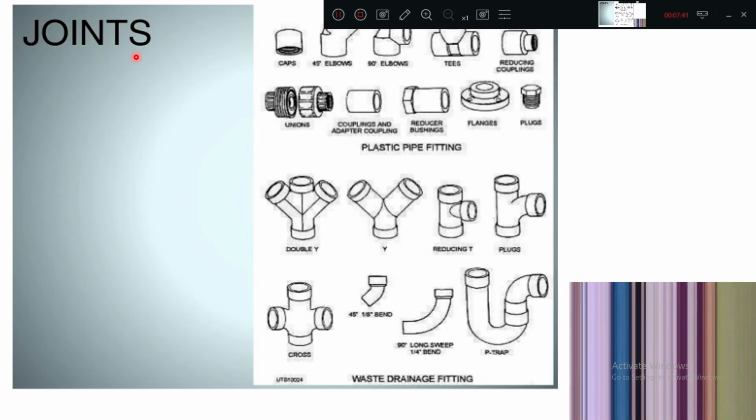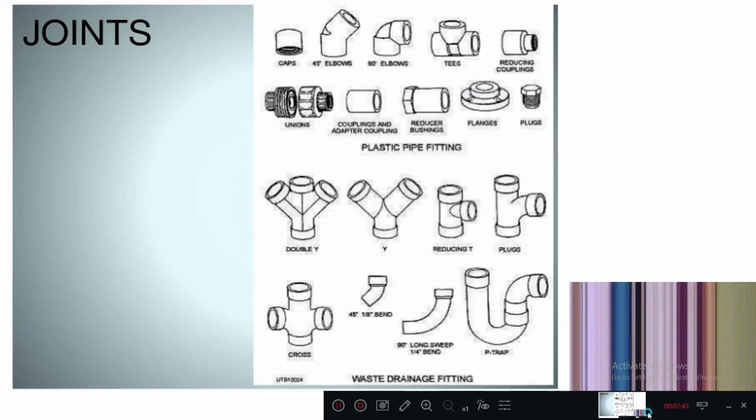Now what about joints? Wherever the direction of the pipe is changing, at that time we go for bends. From one main branch, if you want 2 to 3 points, then we have T's or Y connections. From one point to two directions we are taking, this is called the T. One main, one perpendicular connection. So it is a cross: one main line, two other perpendiculars. These are called a trap.